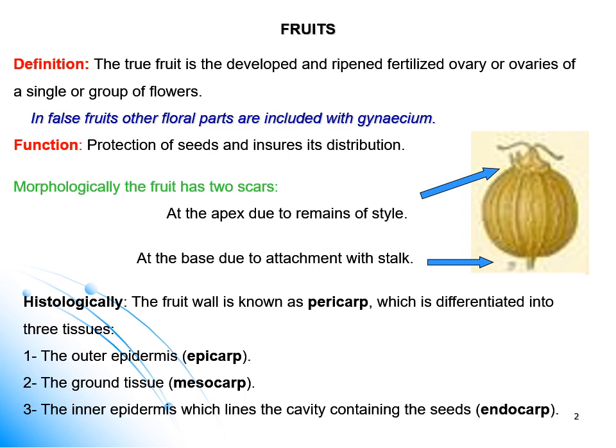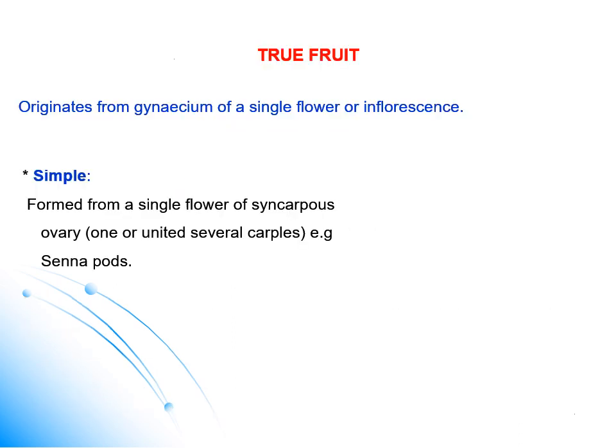Histologically, the fruit wall is known as pericarp, and it is differentiated into three tissues: the outer epidermal part known as epicarp, the ground or middle tissue known as mesocarp, and the inner tissue or endocarp, which lines the cavity containing the seeds.